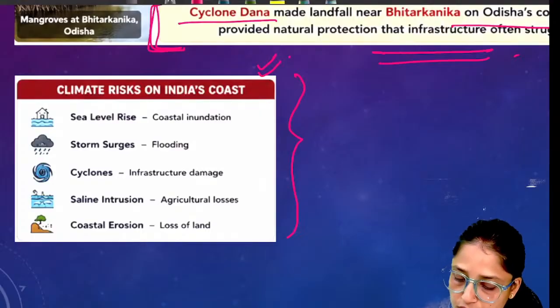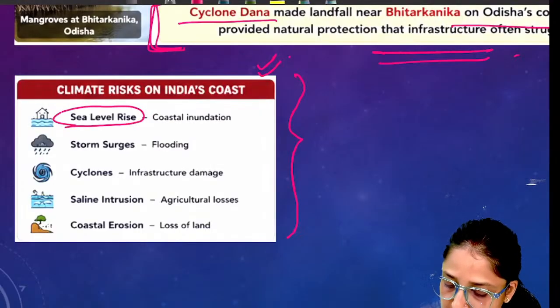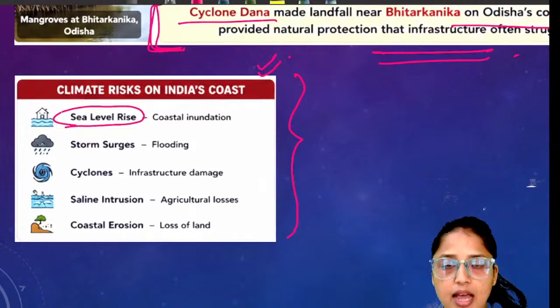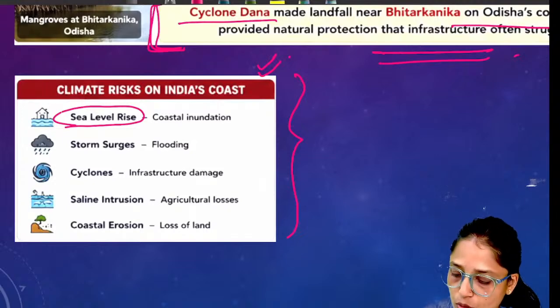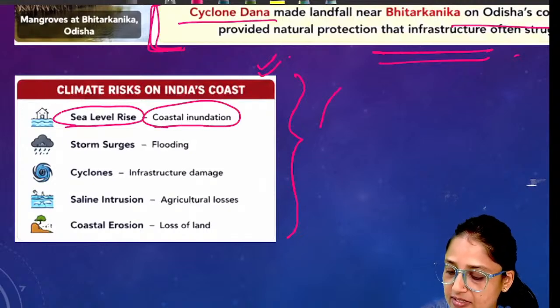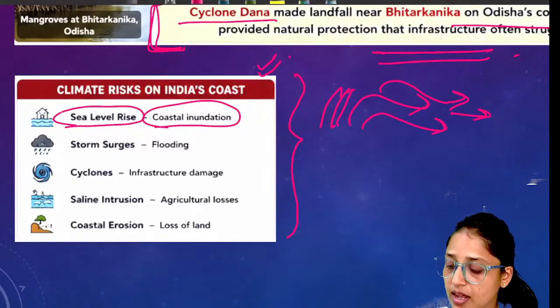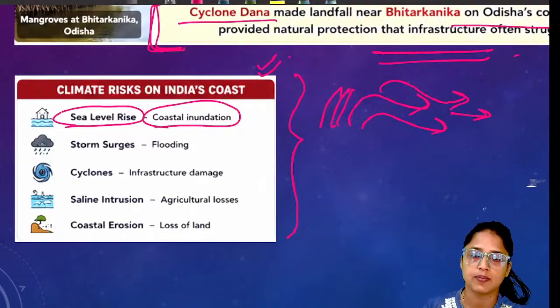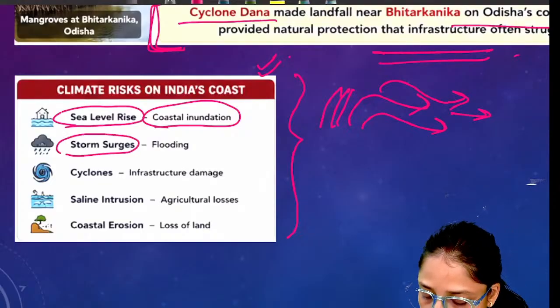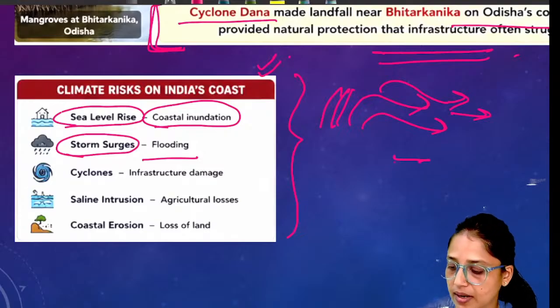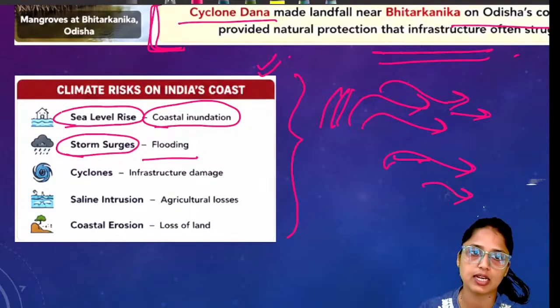So first of all, the first climatic risk is sea level rise. Since the temperature is increasing, sea level rise is happening, and because of sea level rise, coastal inundation is happening. That means if the sea rises, sea water will enter the coastal regions. Second thing is storm surges. Storm surges can lead to flooding. In a similar manner, water can enter the coastal areas.